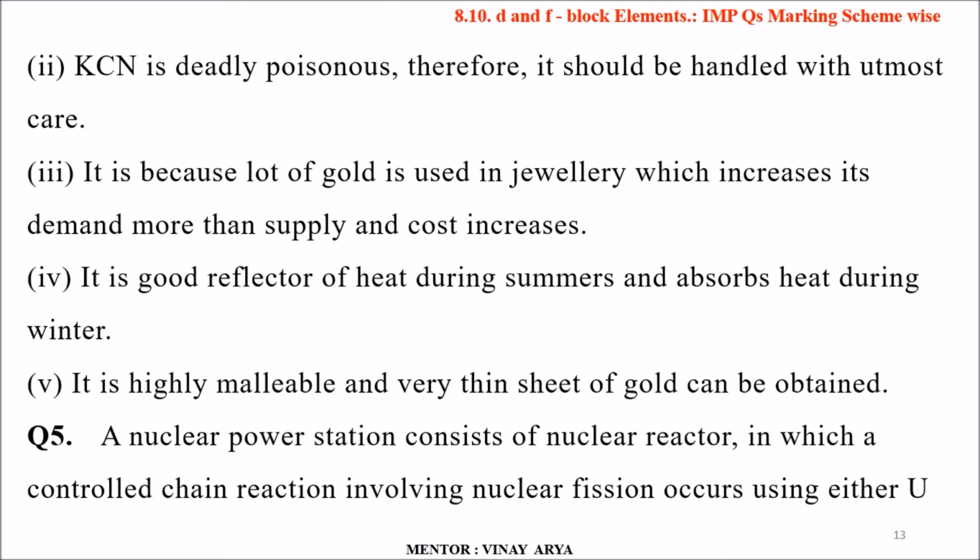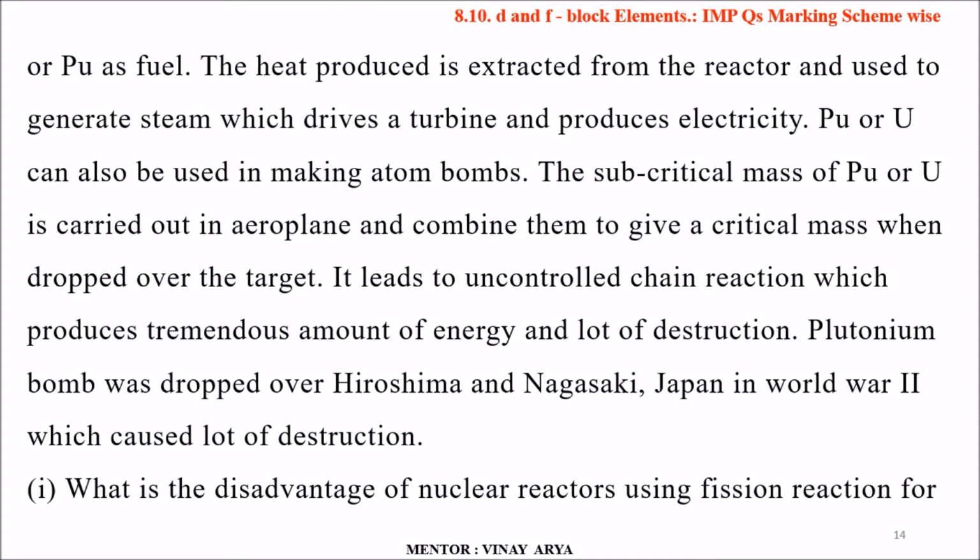Fifth question: a nuclear power plant consists of a nuclear reactor in which a controlled chain reaction involving nuclear fission occurs, using either uranium or plutonium as fuel. The heat produced in the reactor is extracted and used to generate steam, which drives a turbine and produces electricity. Plutonium or uranium can also be used in making atom bombs.